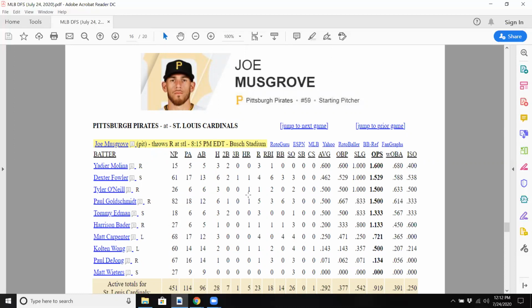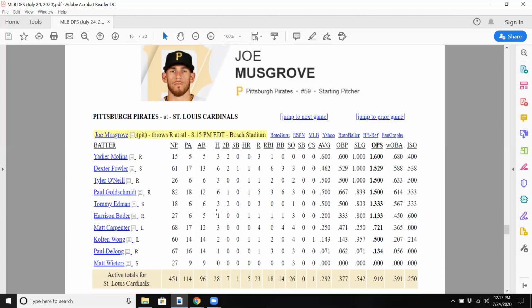Fowler's done well. O'Neill, Goldschmidt, of course, you want him, 6 for 12. Doesn't really strike out. I mean, 6-3 walk. The strikeout ratio is phenomenal. Matt Carpenter, a lefty against a righty. Not many lefties on the Cardinals, but he's a good one. You got the switch hitters, Molina and Fowler. So again, Edmonds, another one I like. You can really build a nice cheap stack here.